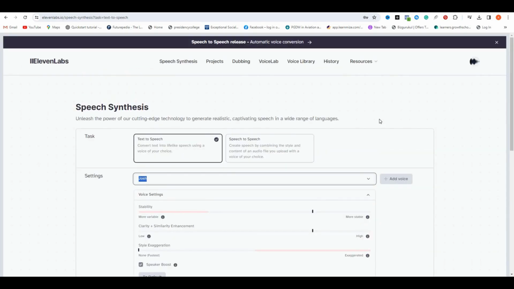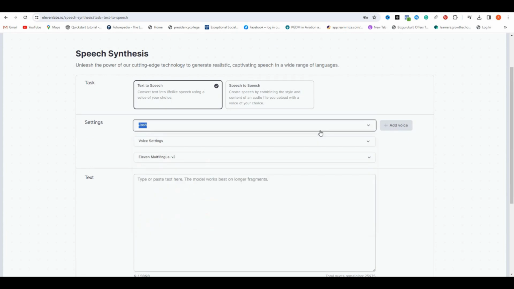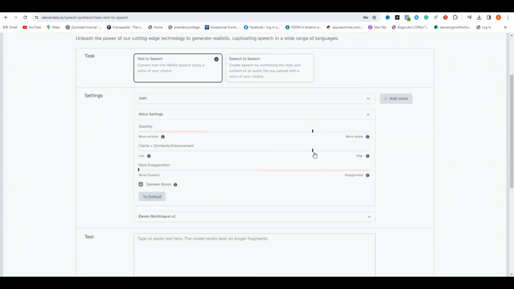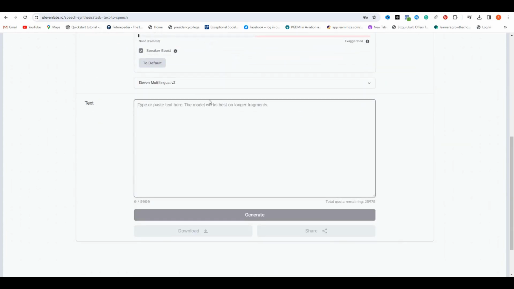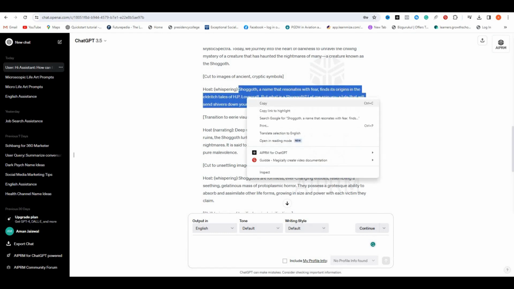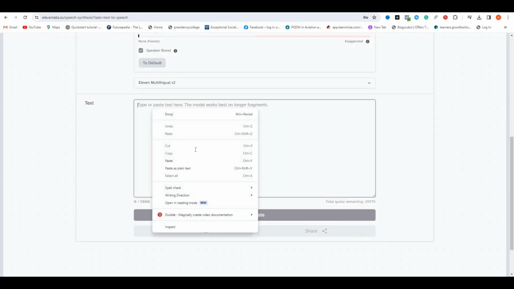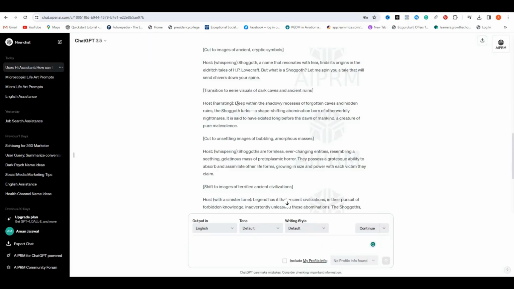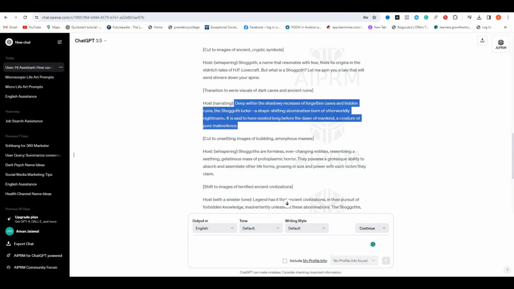I will use ElevenLabs for this. Once you sign up, they will give free 10,000 characters. That's more than enough for 3 videos. If you can afford the paid plan in ElevenLabs, use it. You can select a suitable voice from these settings. There are a lot of voices for different types of things. For this video, I will use a deep voice.